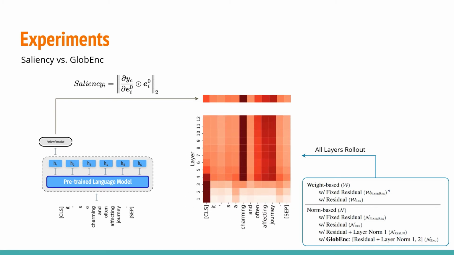Since the classifier is using the CLS token representation of the final layer, we use the CLS attribution values to all tokens as the contribution scores. Finally, as an evaluation metric, we report the Spearman correlation between the computed contribution scores and the gradient-based saliency scores.